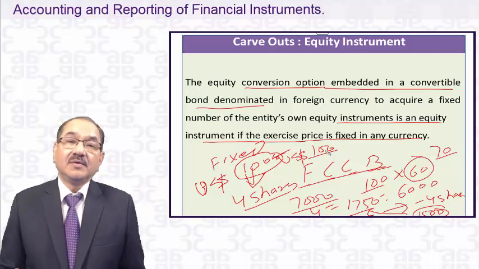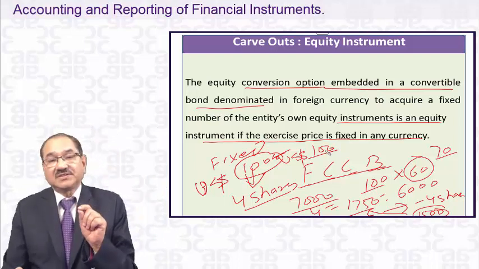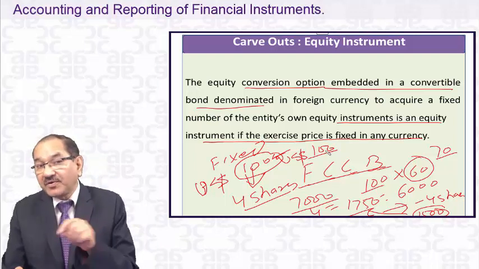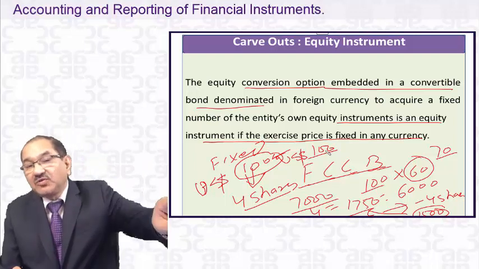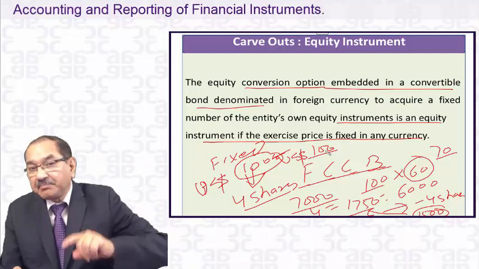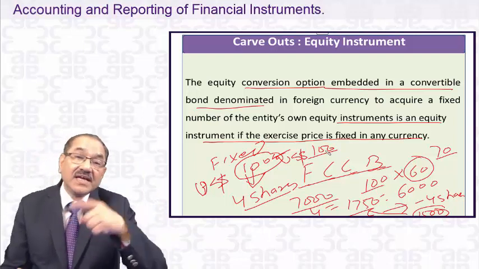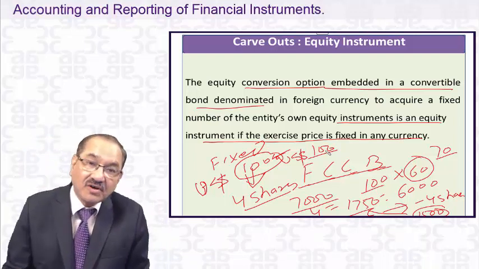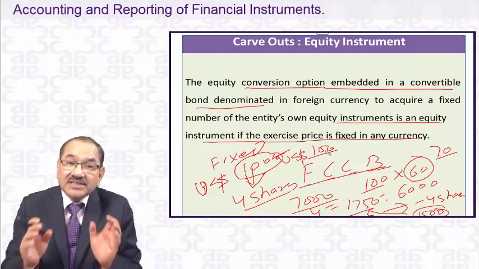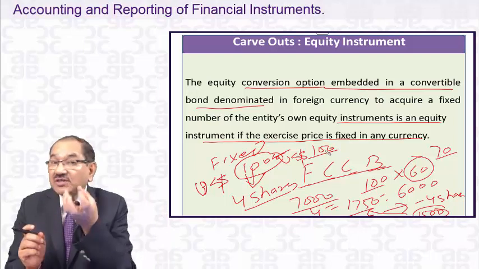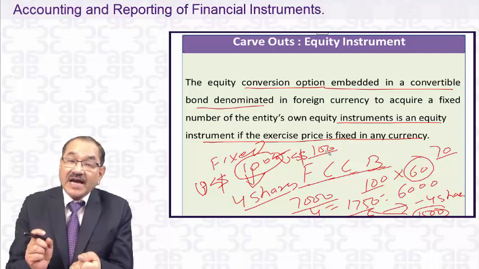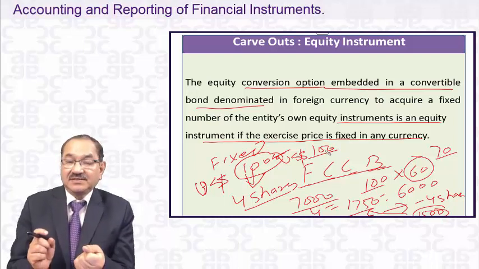But there is a conversion option that the holder can opt for. The option is with the holder. The company has a liability, an obligation, to issue the shares if the holder exercises the option. So there is a conversion option which has value, and that conversion option, if valued, is a liability.